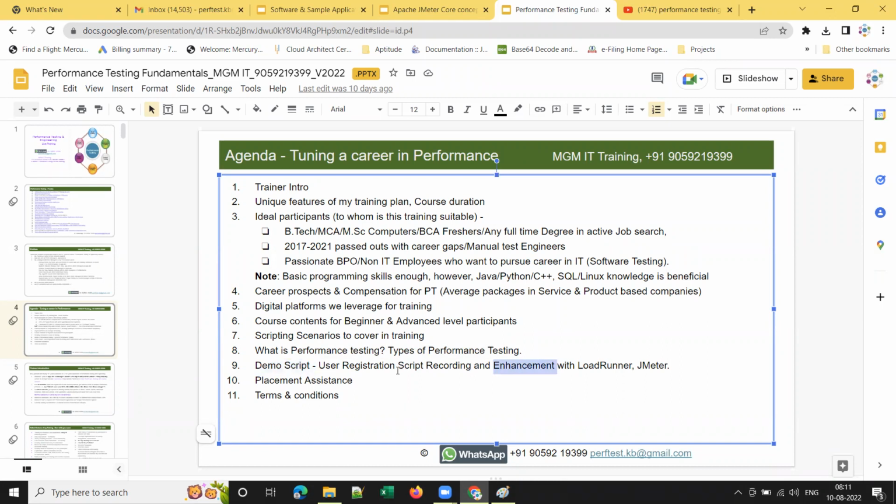The beauty of performance testing is that we need not write any code from scratch. I repeat, we need not write any code from scratch, because I hear this question from many participants when they inquire: do we need to learn coding skills, or do we need to have programming skills? No, we need not have very good programming skills, but basic programming skills like if loop and for loop are enough to learn initially and enter this performance testing career.